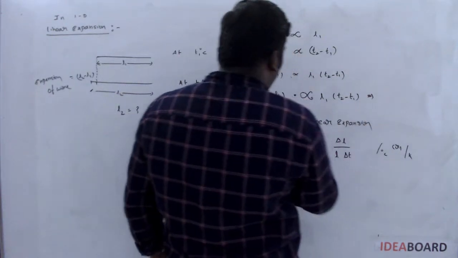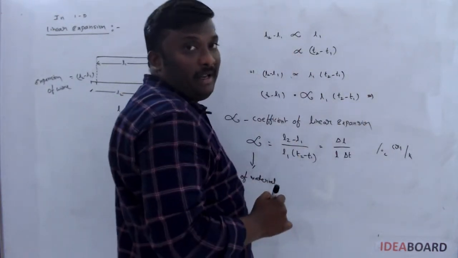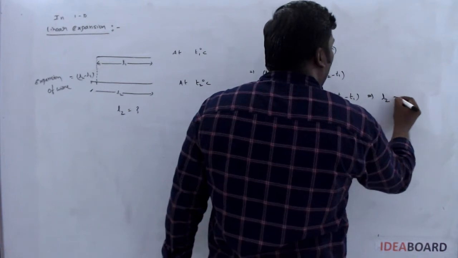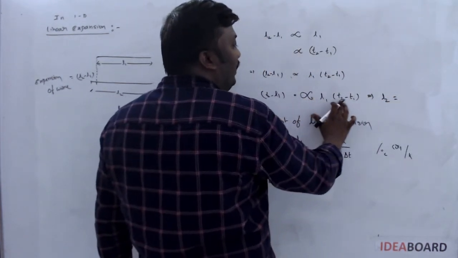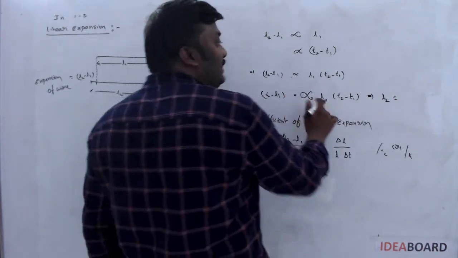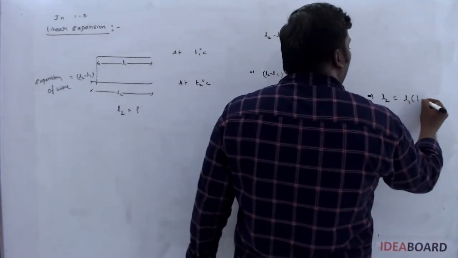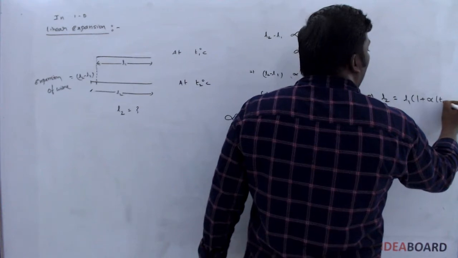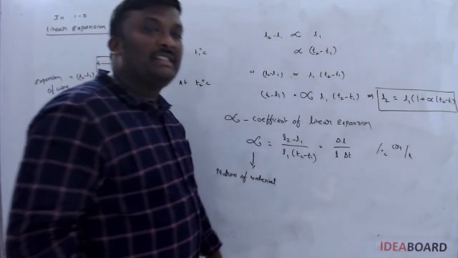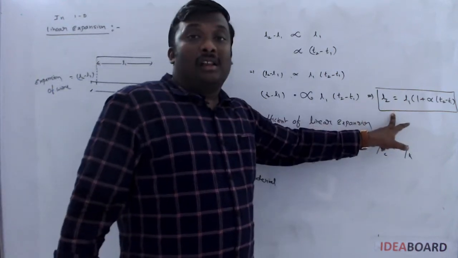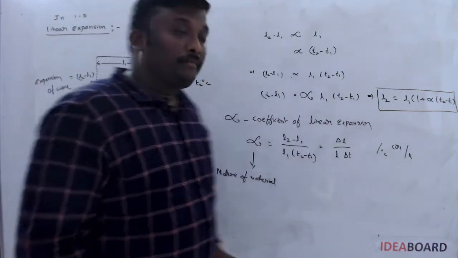If you take the minus L1 to that side, it becomes plus L1. Then L2 is equal to L1 plus alpha L1 into T2 minus T1. L1 is common, so L2 equals L1 into 1 plus alpha into T2 minus T1. So this is the formula for the final length L2.